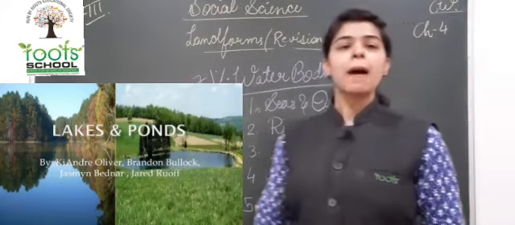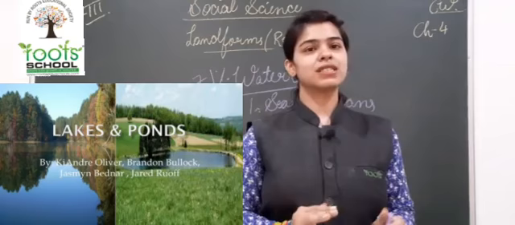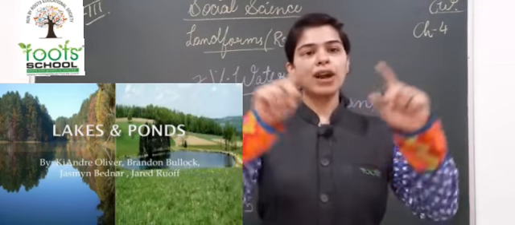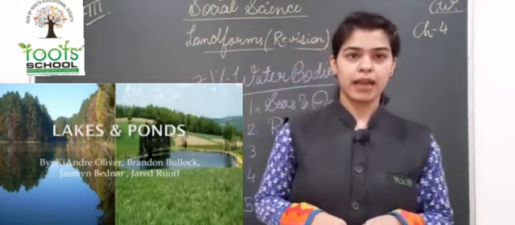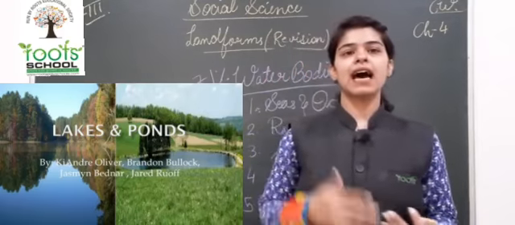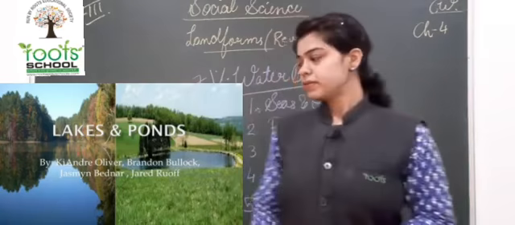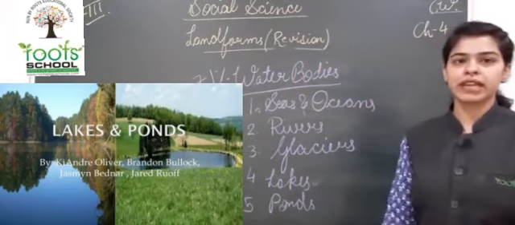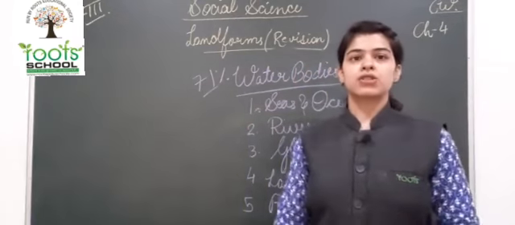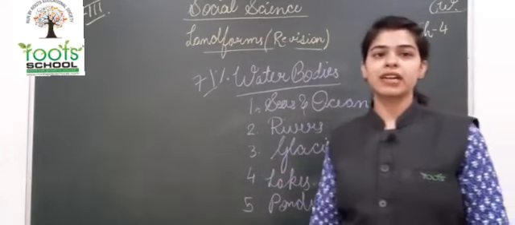What are ponds? Ponds are the water bodies that are smaller than lakes. Lake से बहुत ज़्यादा छोटी होती हैं but they are also similar to lakes because pond के आसपास भी land होता है. But ponds are man-made, they are created by man, and lakes are natural, they are created by nature itself. Okay? So ponds जो होते हैं वो mainly man-made होते हैं और जो lakes होते हैं they are mainly natural. Okay? So these are the 5 water bodies we have studied about and the 11 kinds of landform we have studied.